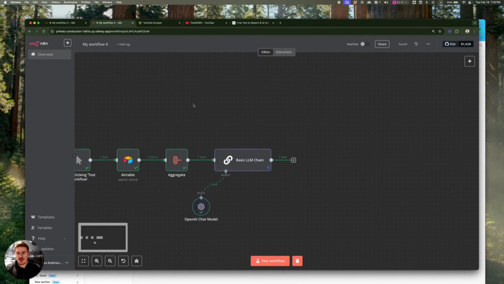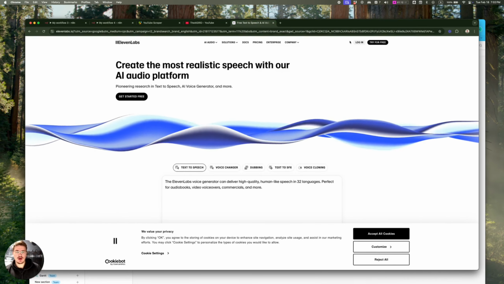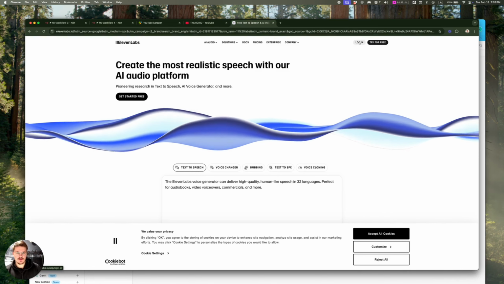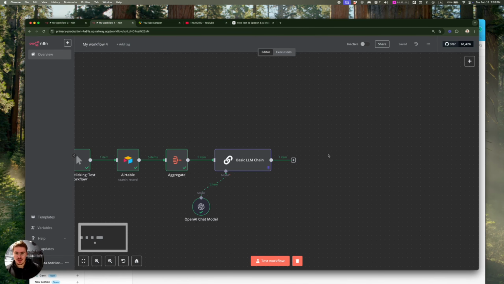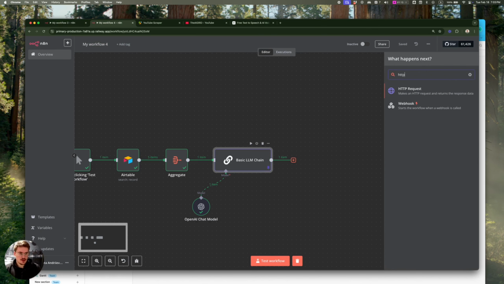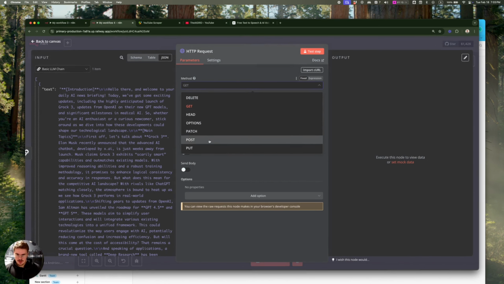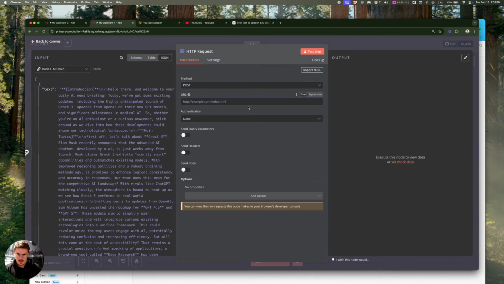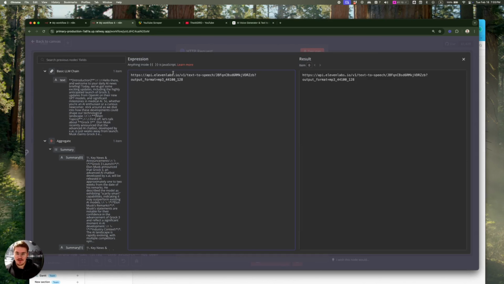And then to create audio from this script, what we'll use is ElevenLabs. You can just go to ElevenLabs.io, create an account for free, and then just create an API key. And after that, I'm going to use an HTTP request. It's going to be a POST request, and this is going to be the URL. So the API that I'm calling is just